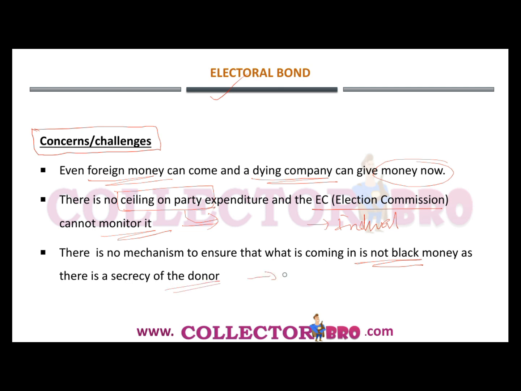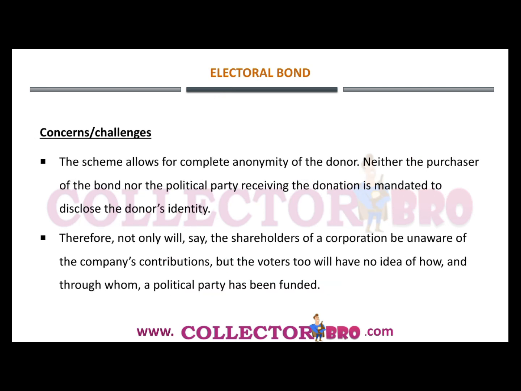So only through a court procedure or through the concerned investigating officer or agency can the identity of the donor be exposed. In other terms, the identity of the donor remains anonymous. And further, the scheme allows for complete anonymity of the donor. Neither the purchaser of the bond nor the political party receiving the donation is mandated to disclose the donor's identity. So this still creates a playground for black money, and black money can be involved.